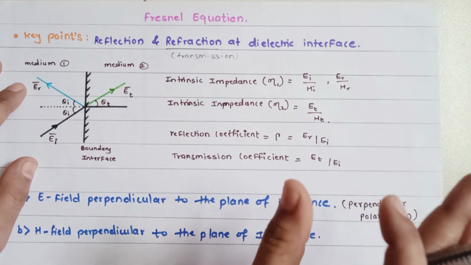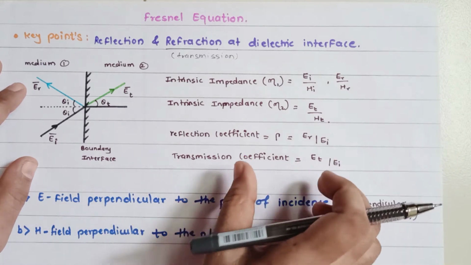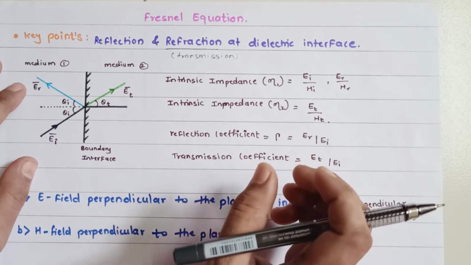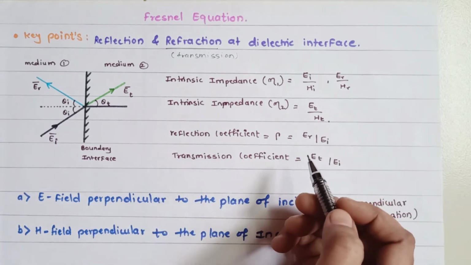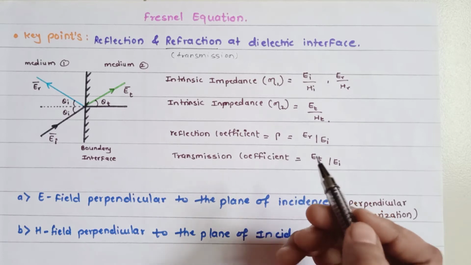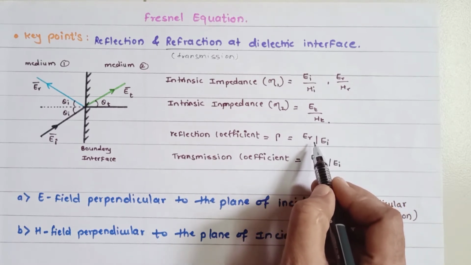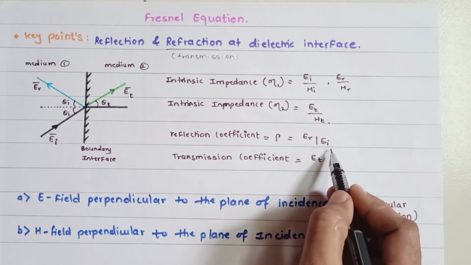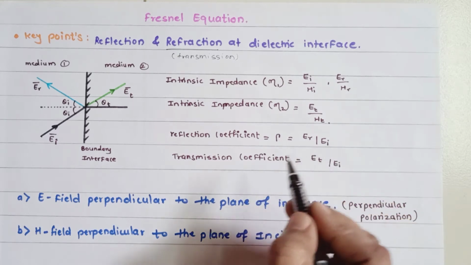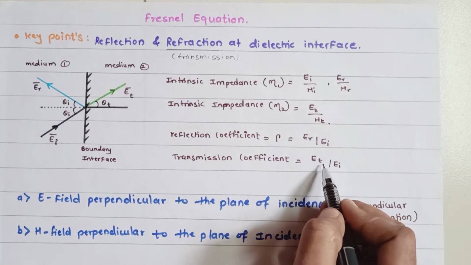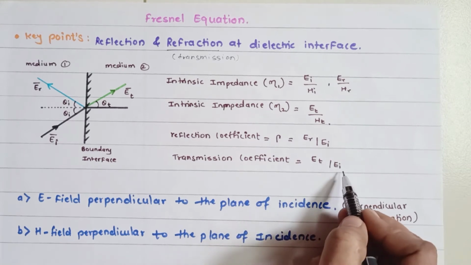तो ये चीजें हमें यहाँ पे फाइंड आउट करनी है, ठीक है. So these things you should understand. First, the reflection coefficient, which is defined as the ratio of the amplitude of the reflected wave to the amplitude of the incident wave. In the same way, the transmission coefficient is the ratio of the amplitude of the transmitted wave to the amplitude of the incident wave.